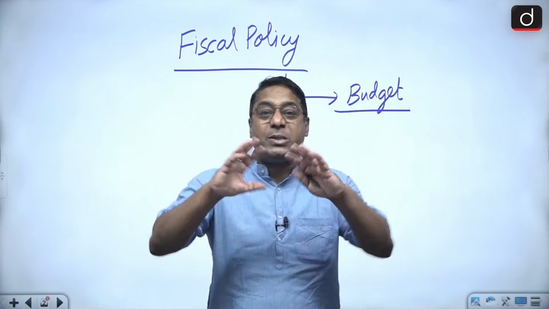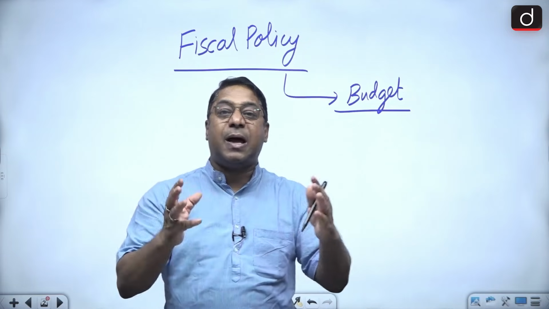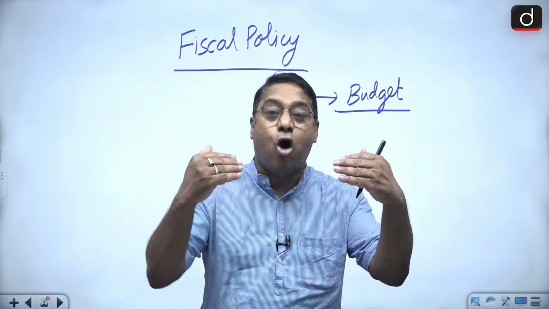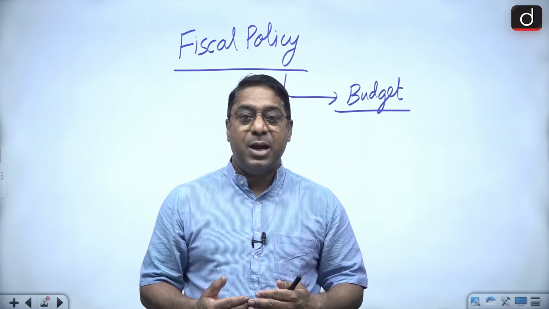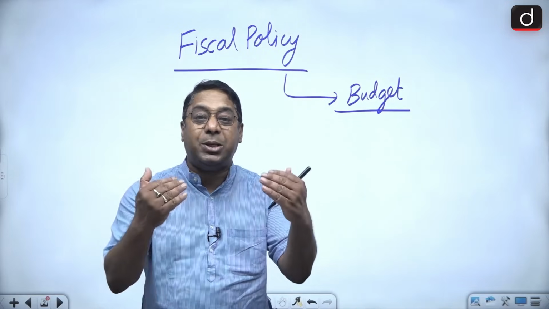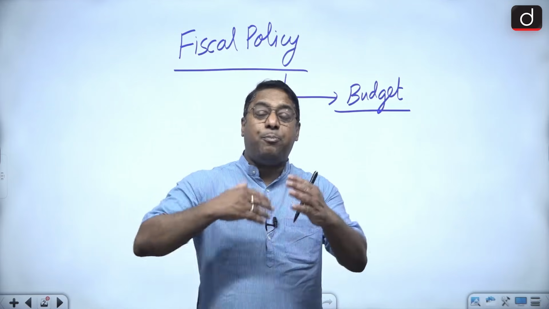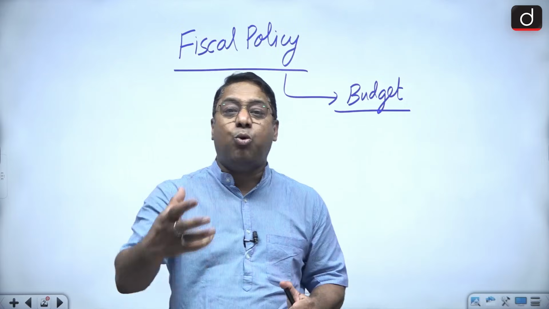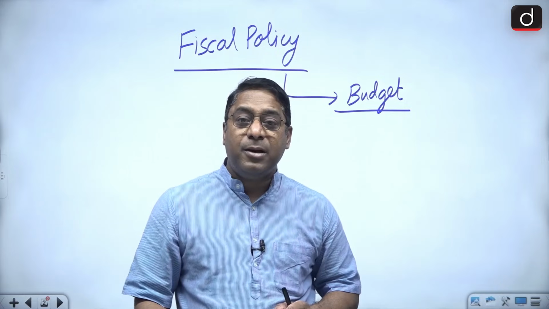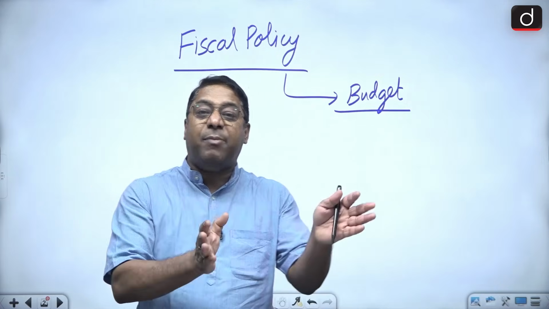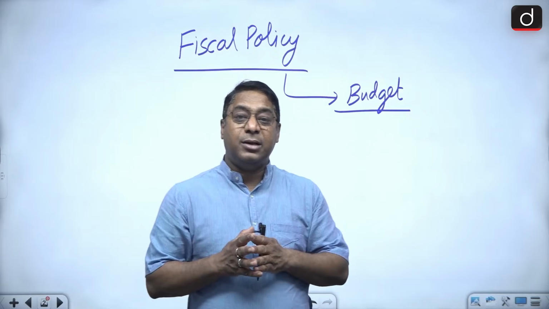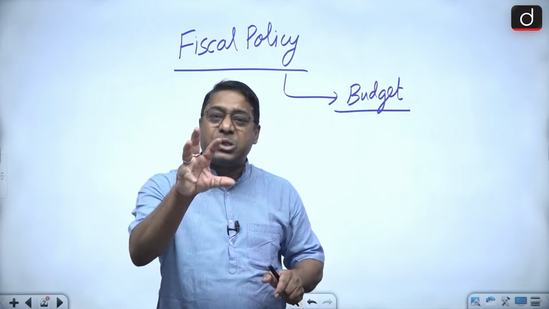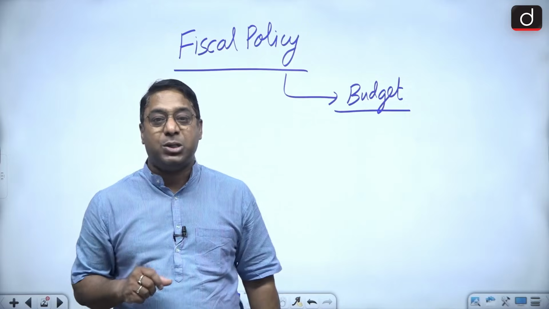But fiscal policy is the policy which the government takes, and it is through its budget. Whatever steps the government is going to take, the policies taken by the government through the budget are referred to as the fiscal policy.